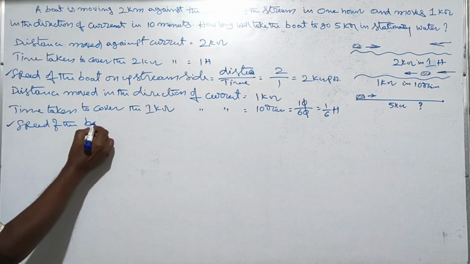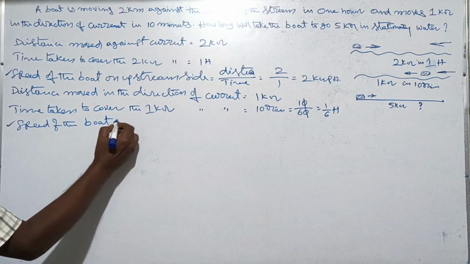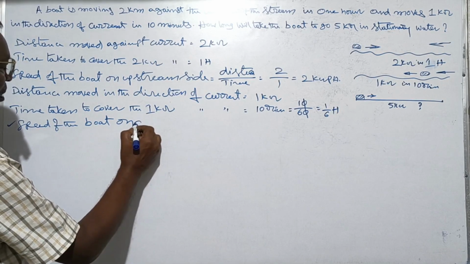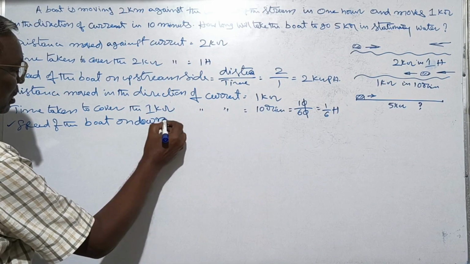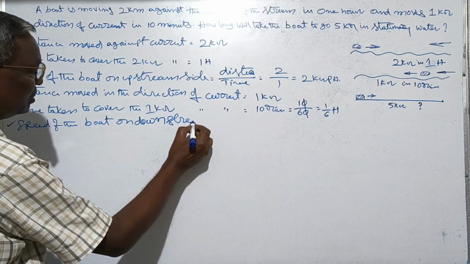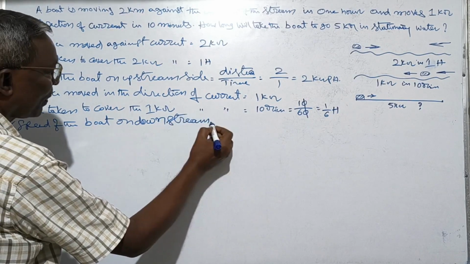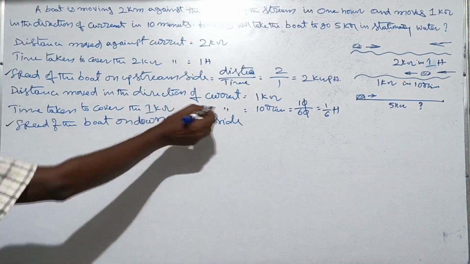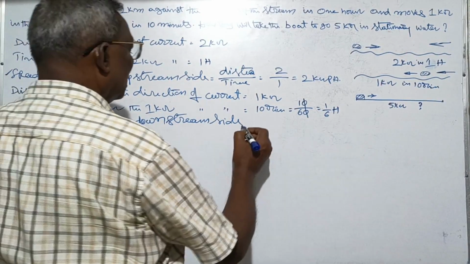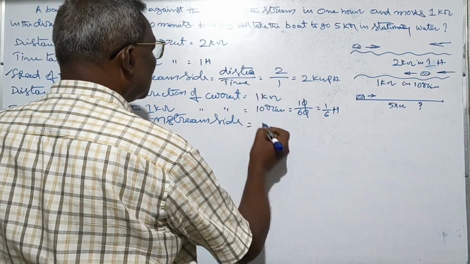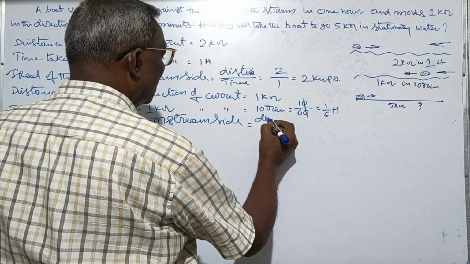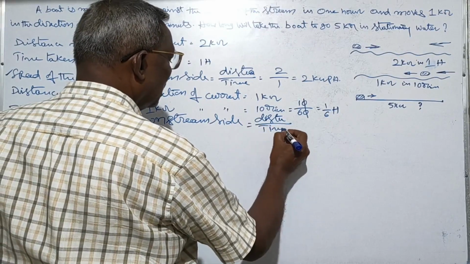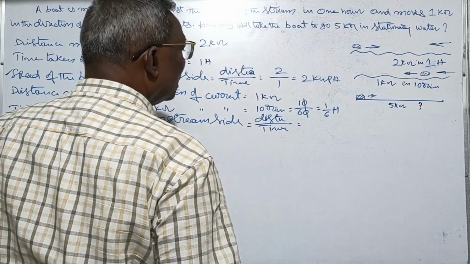Next, the speed of the boat on the downstream side, so that is in the direction of current, is equal to distance by time.